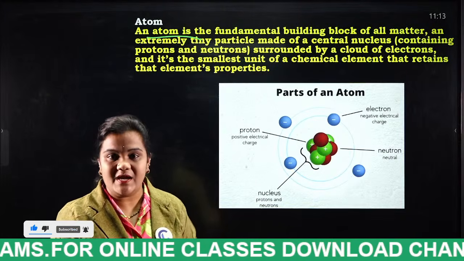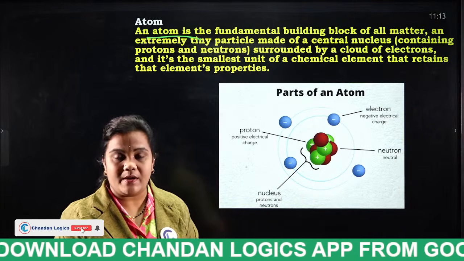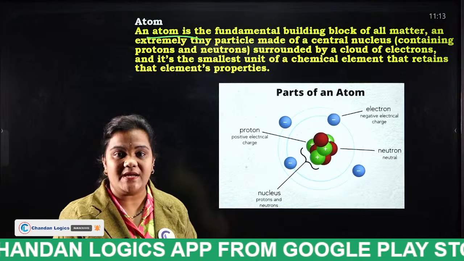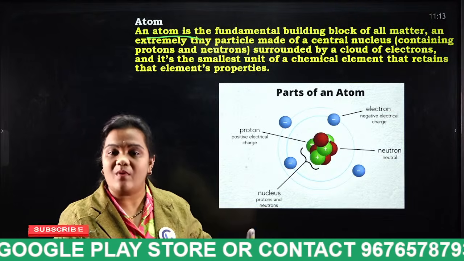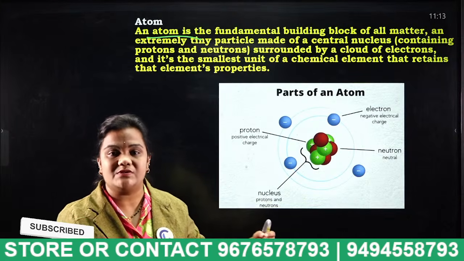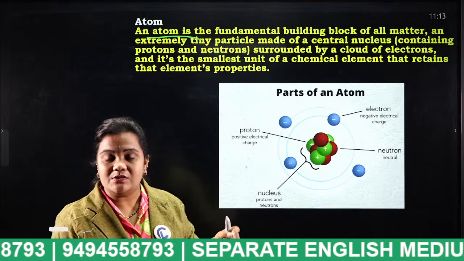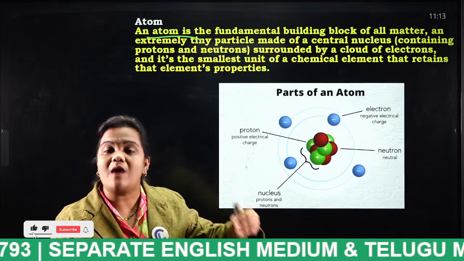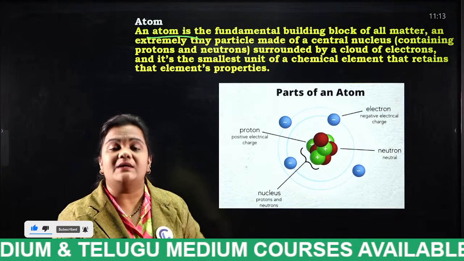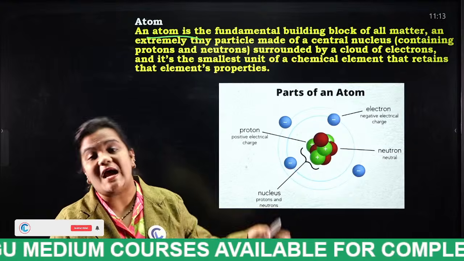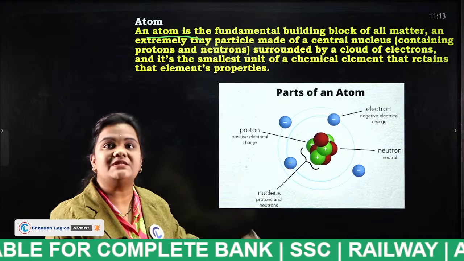In a similar way, every matter consists of many atoms. Atom is a single tiny particle. The combination of two or more atoms is known as a molecule, and a combination of molecules with other molecules is known as what? Compound. In detail we are going to discuss each and everything.